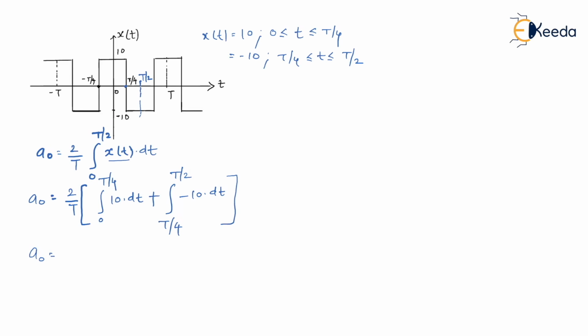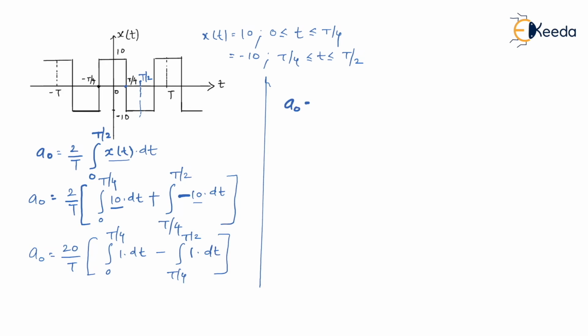Then a0 is equal to, so I can take this 10 out, it becomes 20 by T. This is going to be integrated over 0 to T by 4, what we have over here is 1 dt, plus, in fact I can take this negative sign out, integration from T by 4 to T by 2, 1 dt. So the value of a naught is now equal to 20 by T.